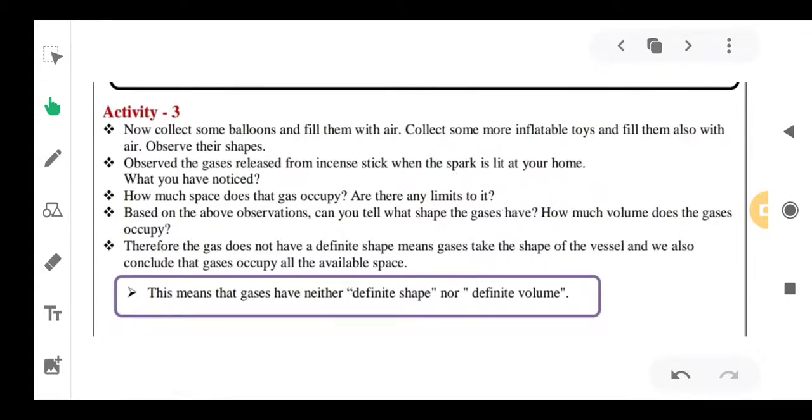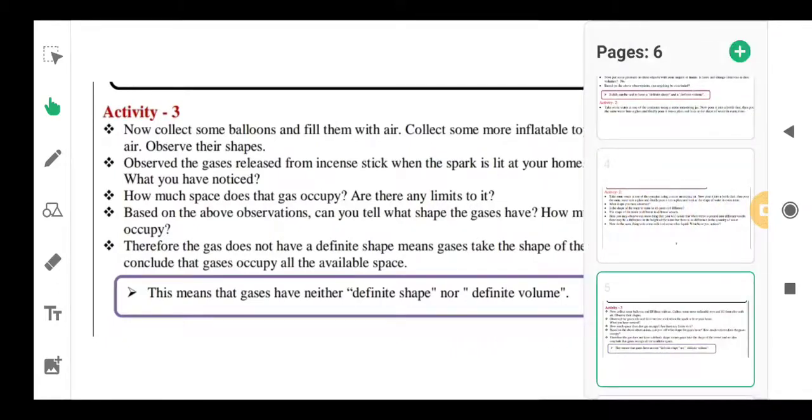What do you notice from these activities? Based on these observations we can say that gases don't have a definite shape. Gases take the shape of the vessel, and gases occupy all the available space. So gases have neither definite shape nor definite volume.